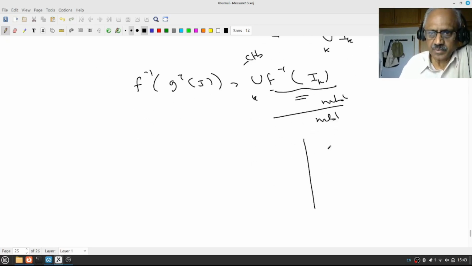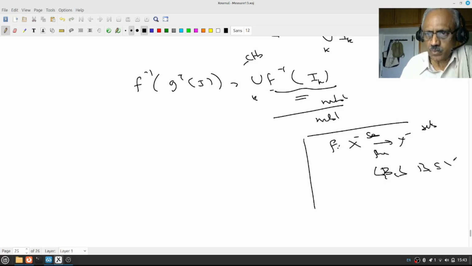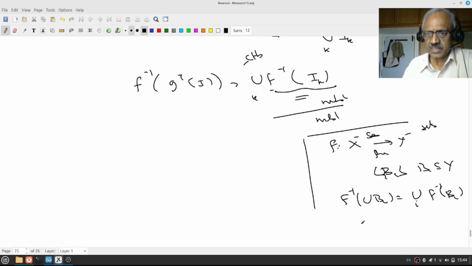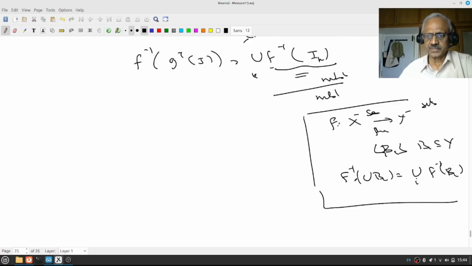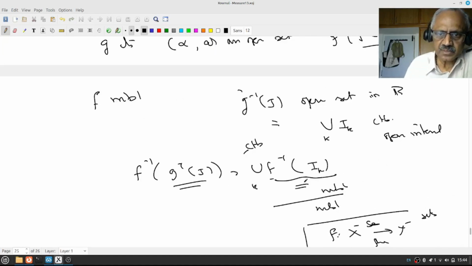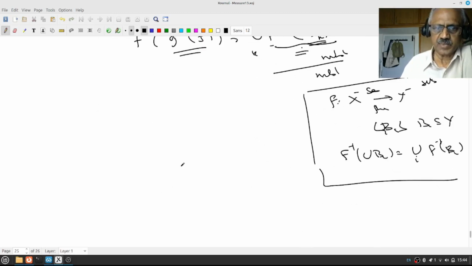Notice that we made use of a general result: if f is a function from a set X to Y, and B_i are subsets of Y, then f inverse of the union of B_i is the union of f inverse of B_i. These are all standard results, usually done in foundations. That fact we used. Therefore g inverse of J is a countable union of intervals I_k, so f inverse of the open intervals I_k is measurable, and the whole thing is a countable union, therefore it is measurable.